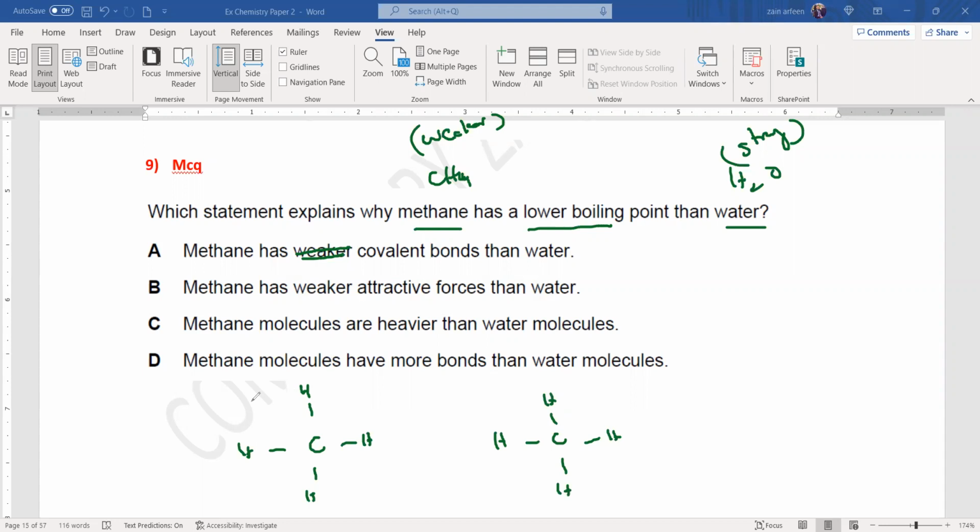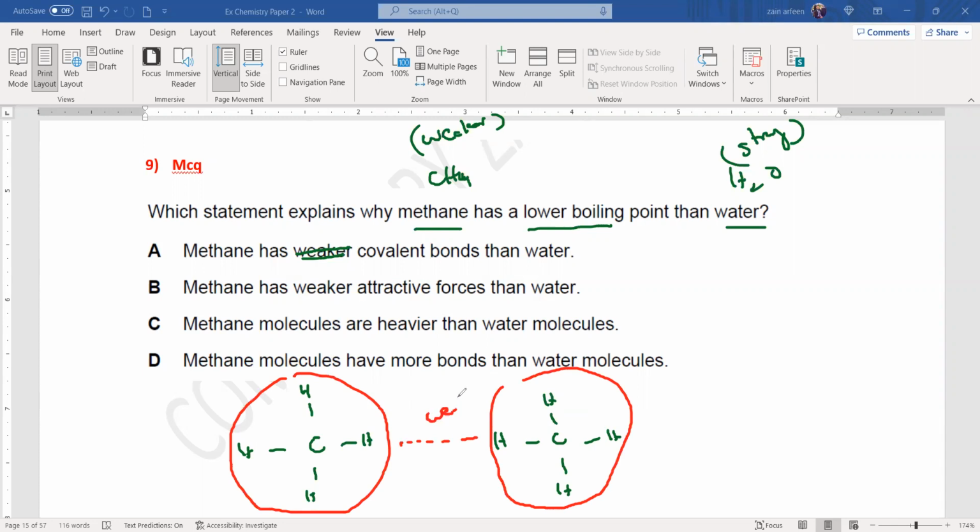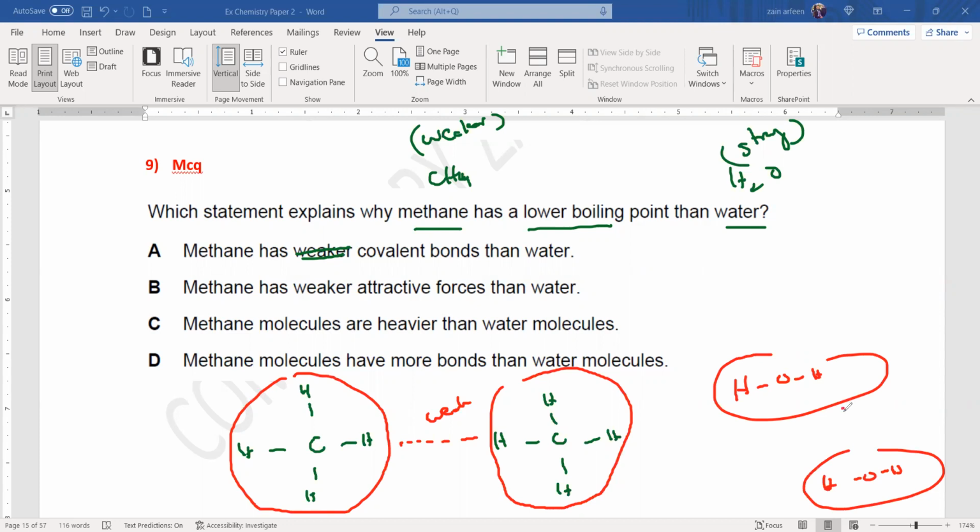Like this is one molecule of methane, this is another molecule of methane. Between the atoms, the bonds are strong. Like these carbon and hydrogen bonds are strong, but between the molecules, the forces are weak. In case of water, which is H2O, this force is also weak. Both forces are weak, but when we compare with methane, because it has a low boiling point, the force will be very weak compared to that of water.